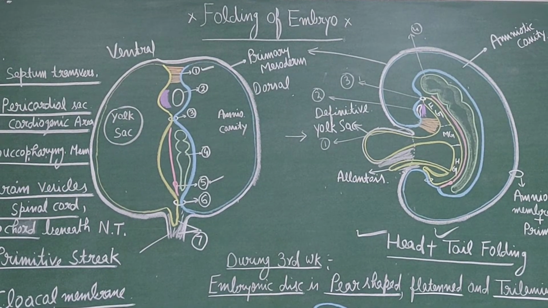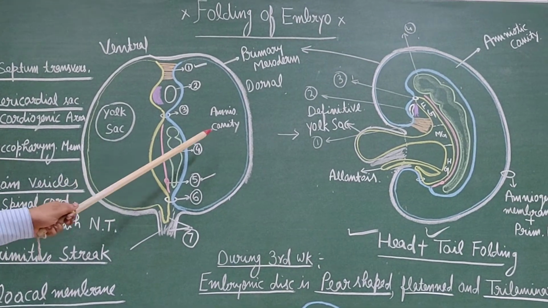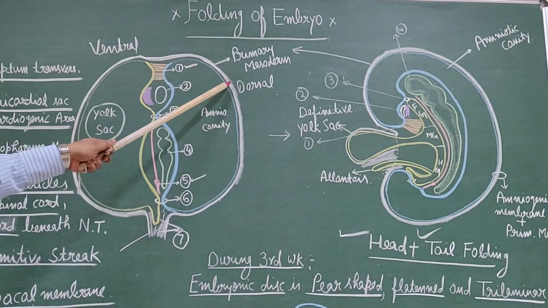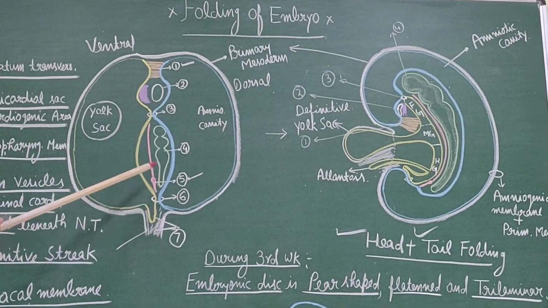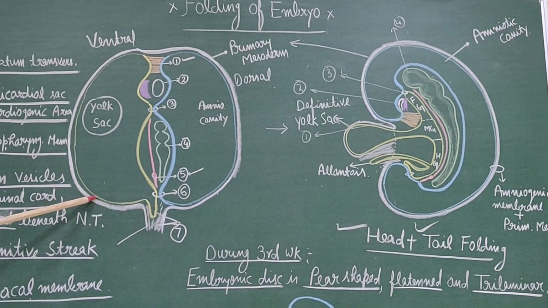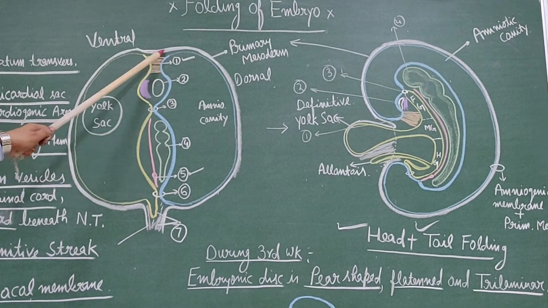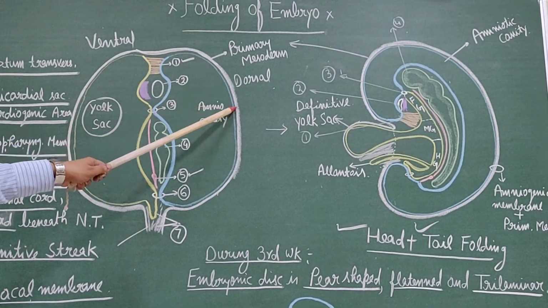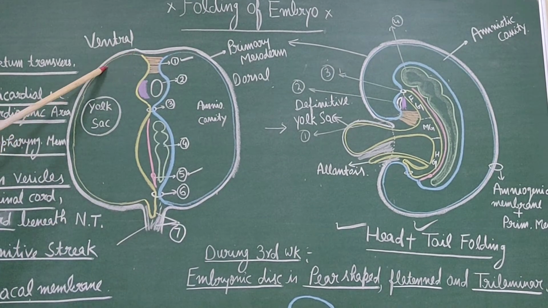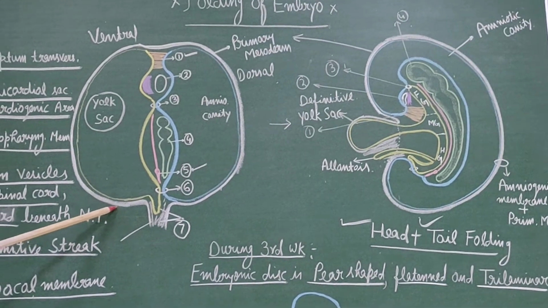Now, on the diagram, this is the yolk sac and this is the amniotic cavity. This amniotic cavity, if you remember, is the blue color line, while the yolk sac cavity is the yellow color. This layer is the endoderm and this layer is the ectoderm, and this membrane is the amniogenic membrane, the membrane that lines the amniotic cavity.